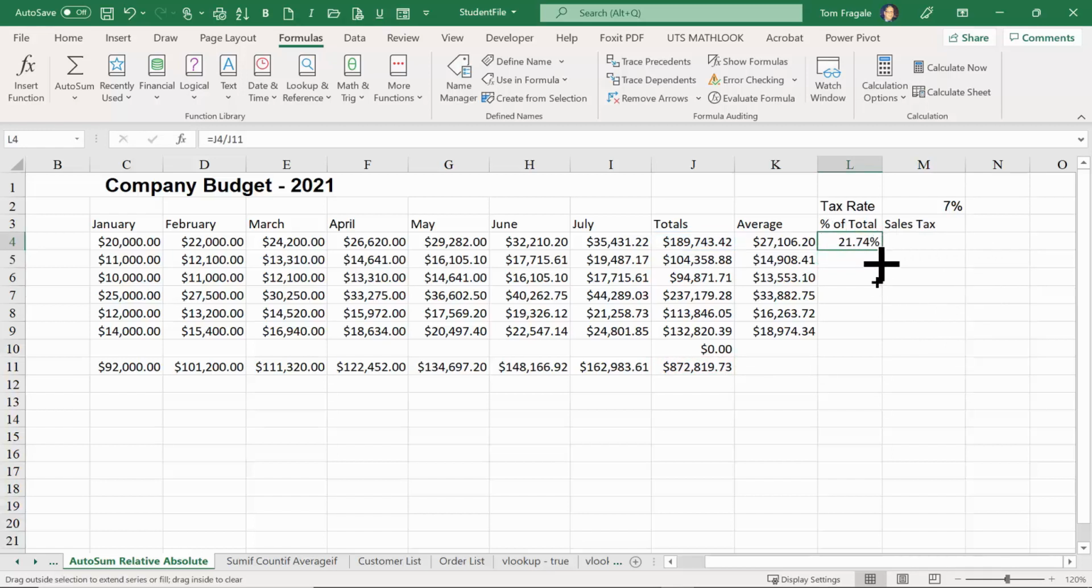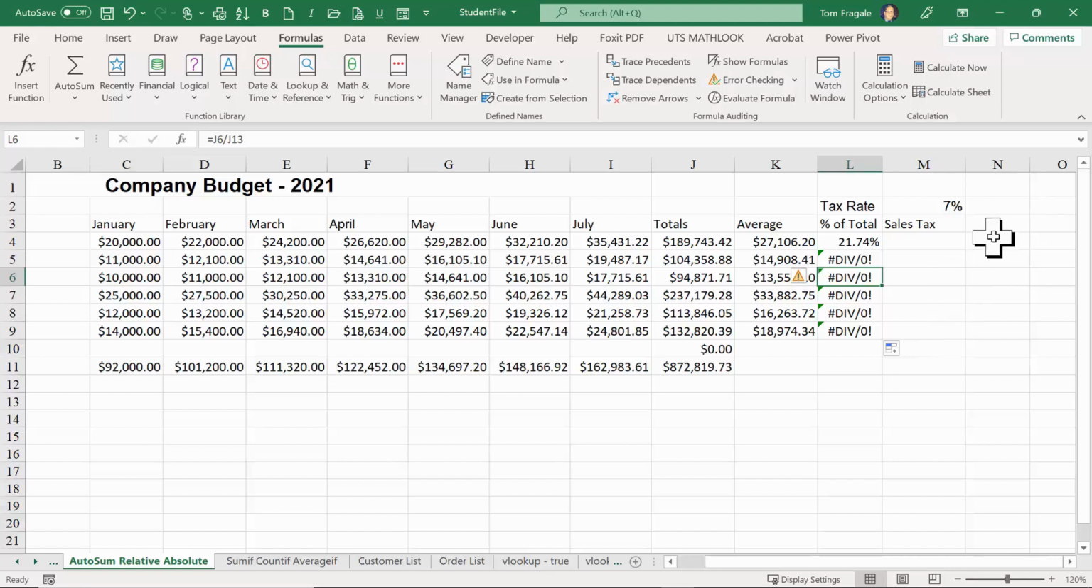Let's see what happens if we copy it down. We're going to get the black cross and drag it down to row 9. Now they say division by 0. Let's see what happened. You see they're still relative formulas. This one says J4 divided by J11. The next one down says J5 divided by J12. There's nothing in J12. So that's why it says division by 0. But I don't want to divide by J12. I want to divide by J11. The next one down is going even further away. It says J6 divided by J13. Except I don't want to divide by J13. I still want to divide by J11.